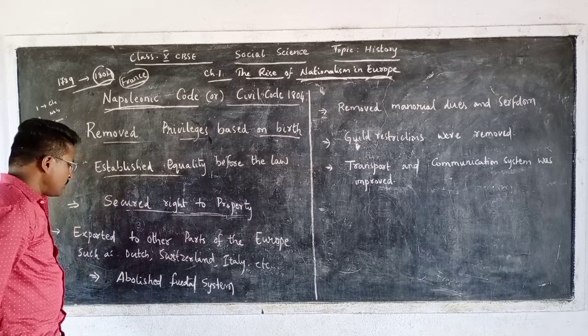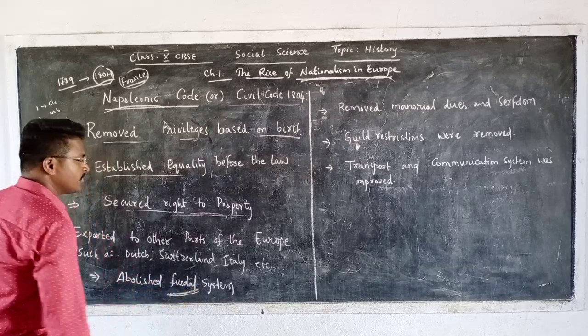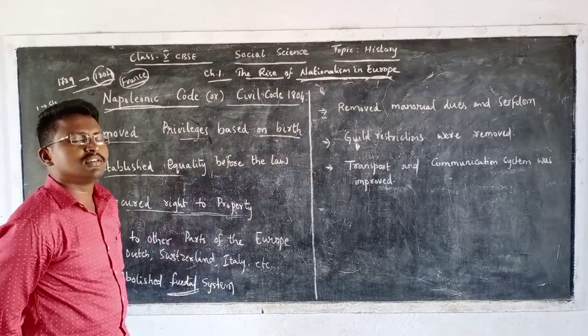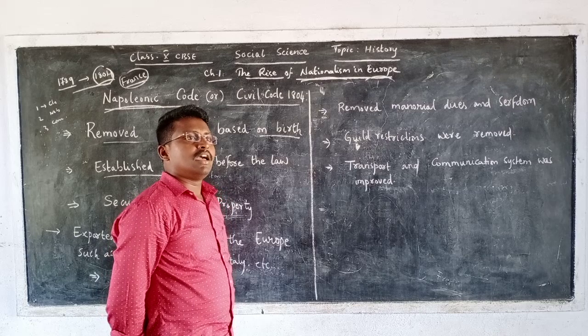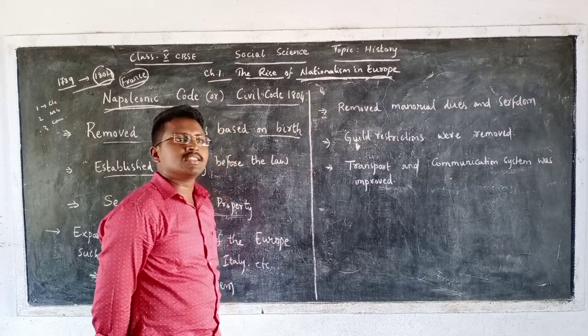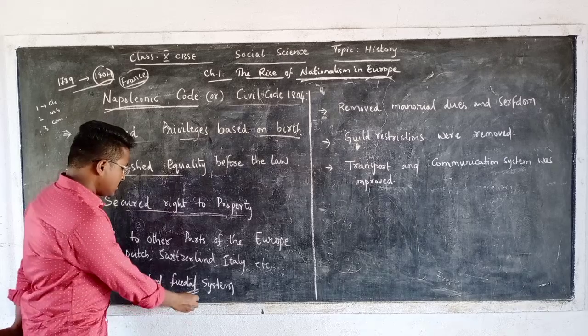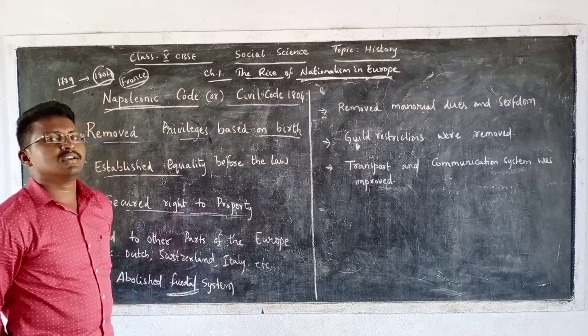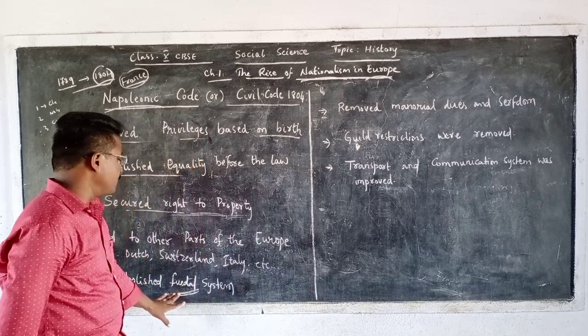For example, he abolished the feudal system. Feudal system in the sense, there was a division among the societies in Europe, and the land was usually under the control of landlords, and other people were supposed to work under these landlords. So he removed that feudal system.